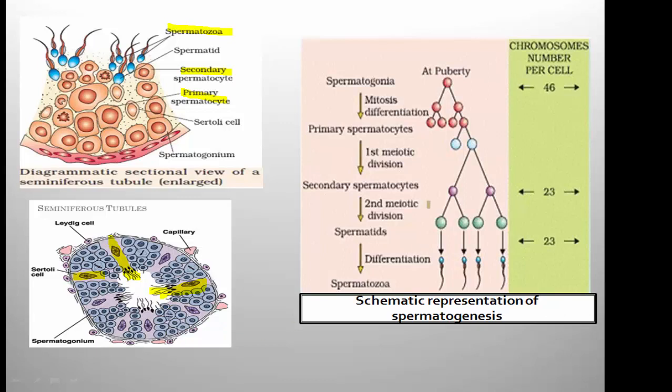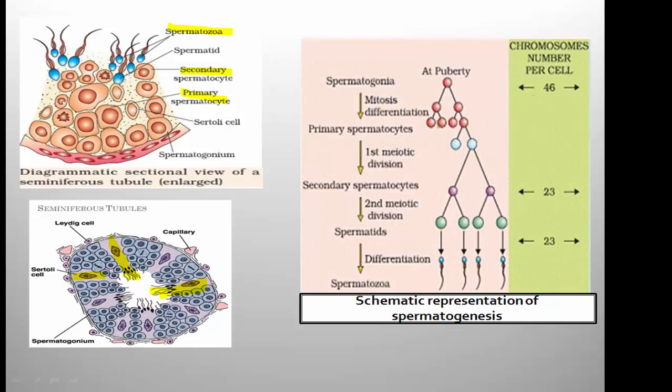This is also very important. All the 3 diagrams of this slide are important. For sure you need to practice these diagrams. So there is no choice. Schematic representation of spermatogenesis. At puberty, in the seminiferous tubule of the testis, this is the single spermatogonium. What is the number of chromosomes in it? 46. It is dividing by mitosis.